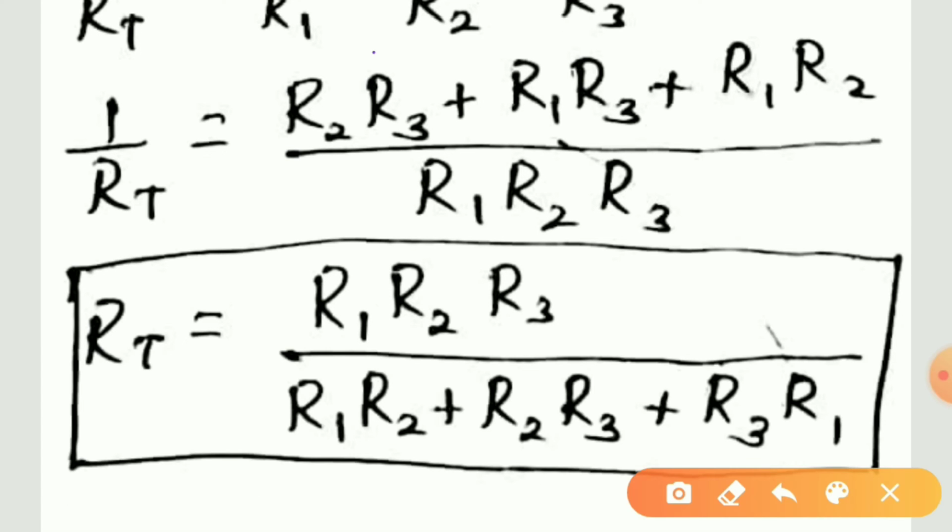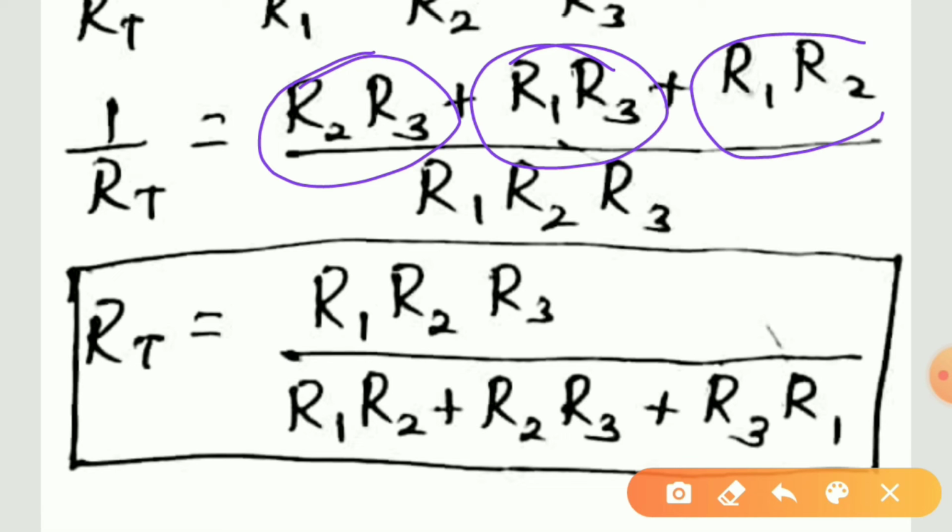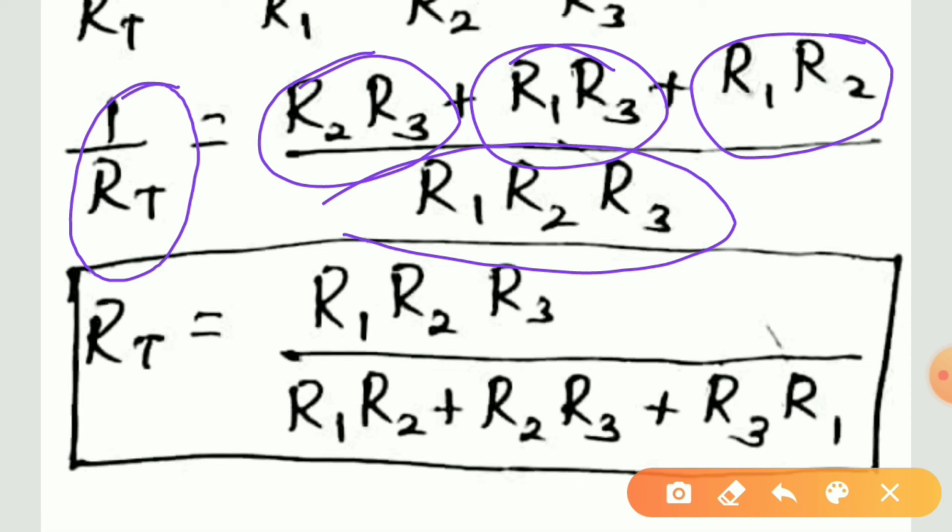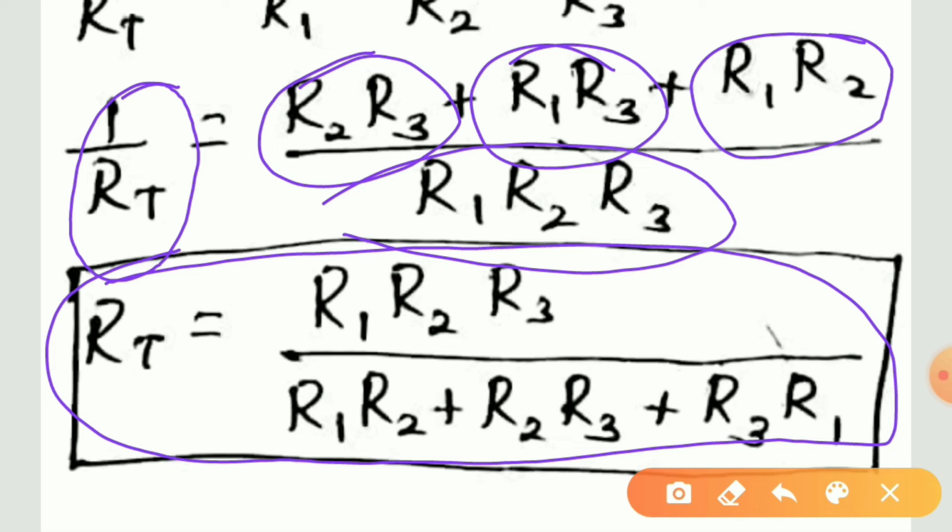On solving, we get R2 R3 plus R1 R3 plus R1 R2 upon R1 R2 R3. As the equation is the reciprocal of R total, that is total resistance, we invert it and we get R total for three resistors in parallel as R1 R2 R3 upon R1 R2 plus R2 R3 plus R3 R1.